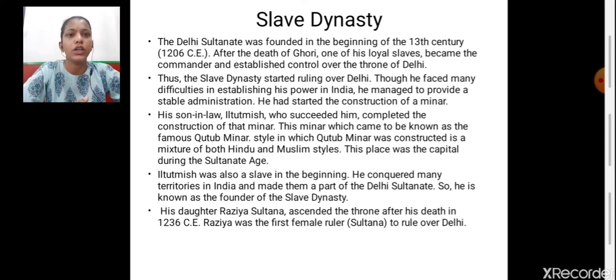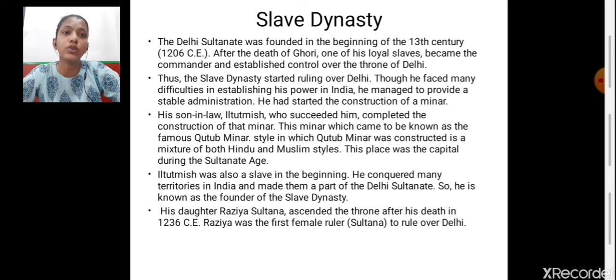His son-in-law Iltutmish, who succeeded him, completed the construction of that minar. So, after him, his son-in-law Iltutmish took over the throne of Delhi and he constructed that minar. This minar came to be known as the famous Qutub Minar. The style in which Qutub Minar was constructed is a mixture of both Hindu and Muslim styles. This place was the capital during the Sultanate age.